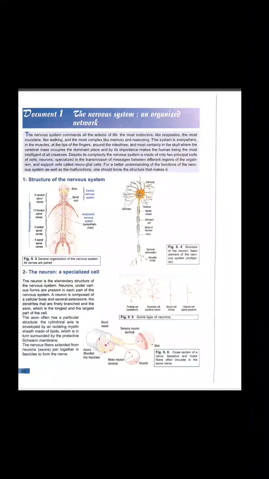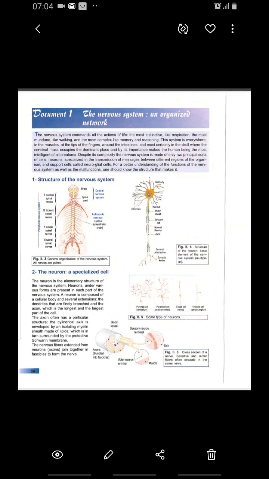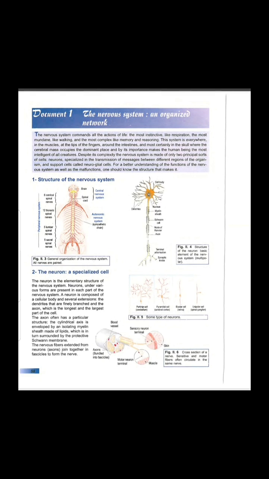So, let's summarize. We are gonna study the nervous system. The nervous system is a very important system in our life. This system is responsible for the simplest and the most complex activity in our life. And in this chapter and the activity 1, we're gonna study the neuron, as a very important cell. It's the basic unit of the nervous system.